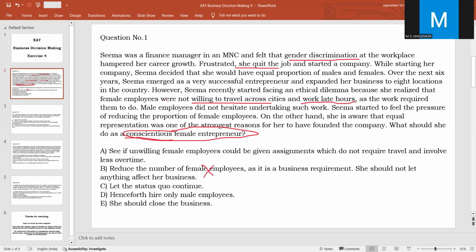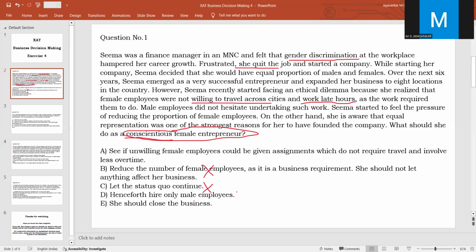Your question is to find a solution to the problem. If you are allowing the problem to continue, what will happen? The problem will become unmanageable at some point of time in the future. So this is also not a good option for a decision maker. Option D, henceforth hire only male employees.